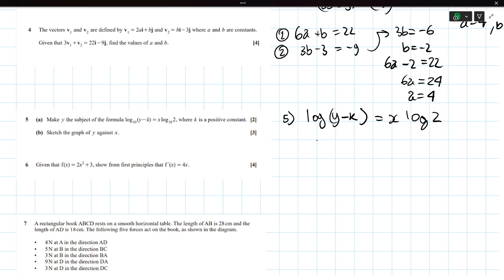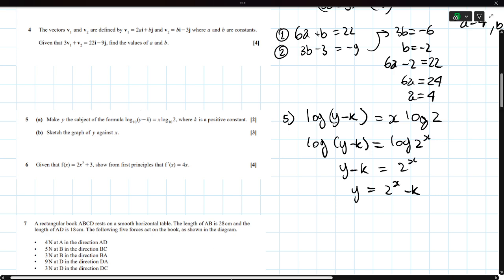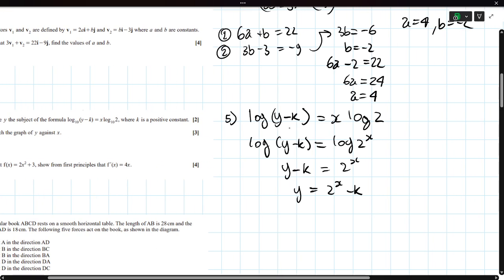That y looks like a 9. Okay, now what I do is the following. It's going to be a bit tedious because, again, I want to get all the marks, so I need to show my working out. We are raising to the power of 10, so this becomes y minus k equals 2 to the x, and y is equal to 2^x minus k. Part B is going to be quite embarrassing if I make mistakes in a paper like this.